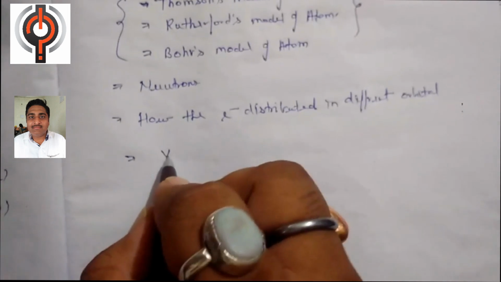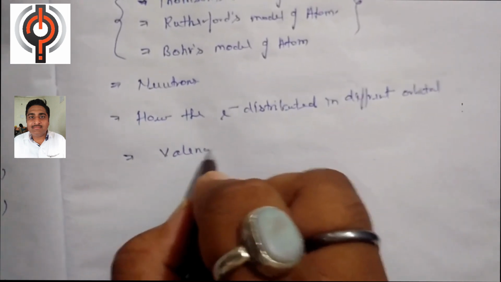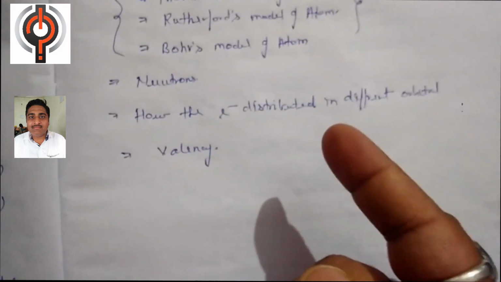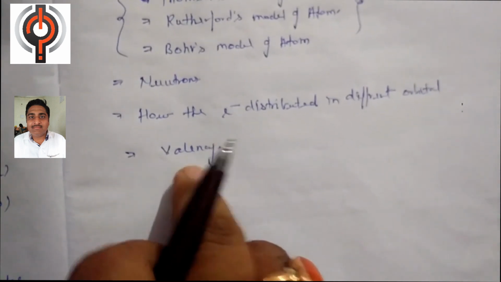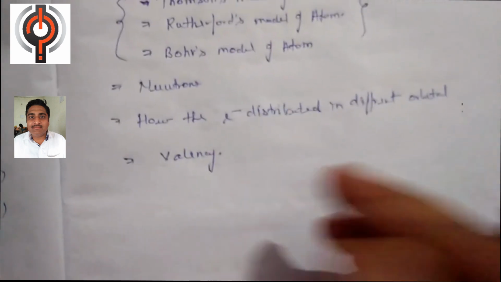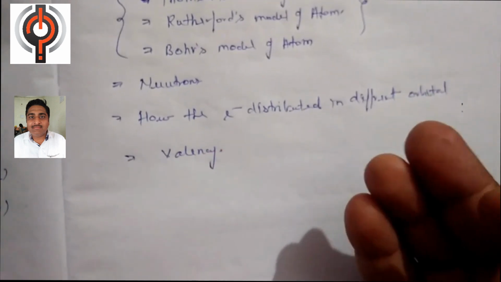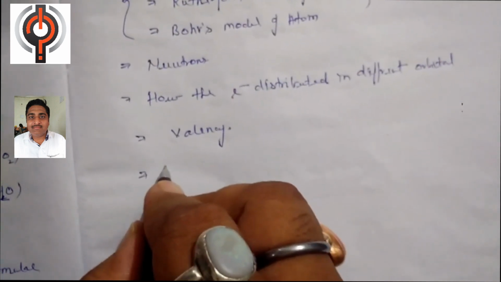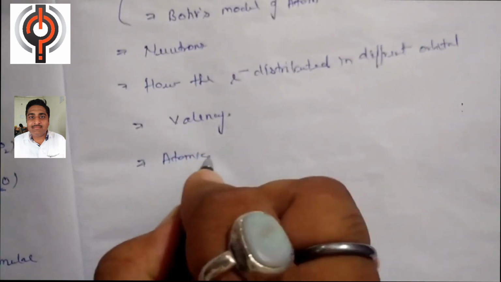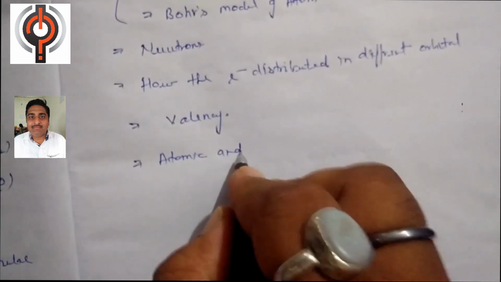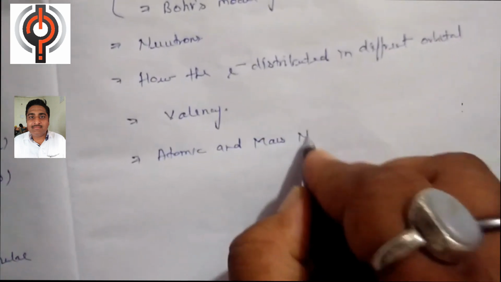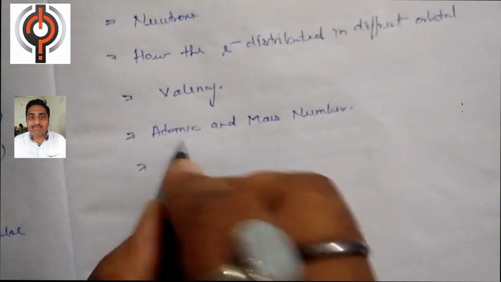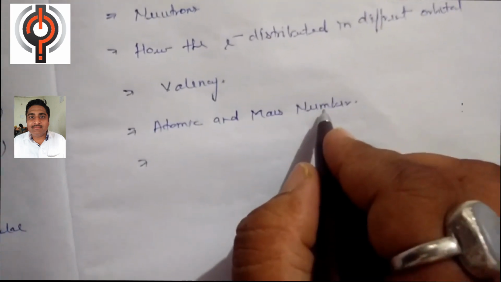After this we will proceed toward valency. What is the valency of an atom? Each and every atom has a definite valency, and according to its valency the atom can combine with another atom. The valency is able to describe what is a metal, what is a non-metal, and what is a metalloid. After this we will proceed toward the atomic and mass number. What is the atomic number, what is the mass number?